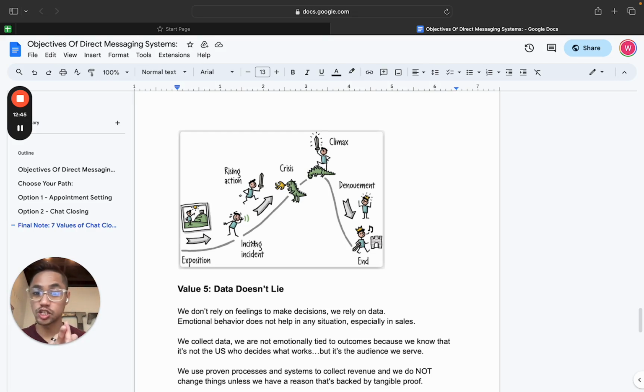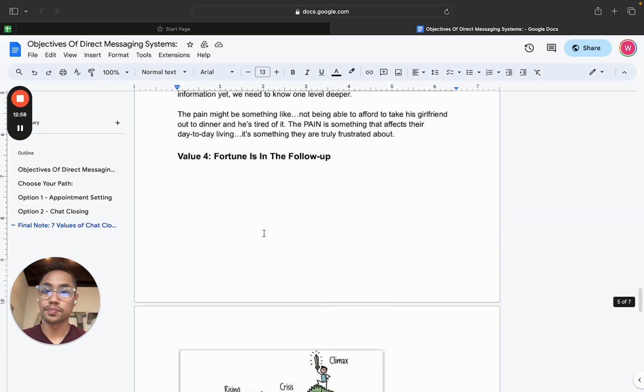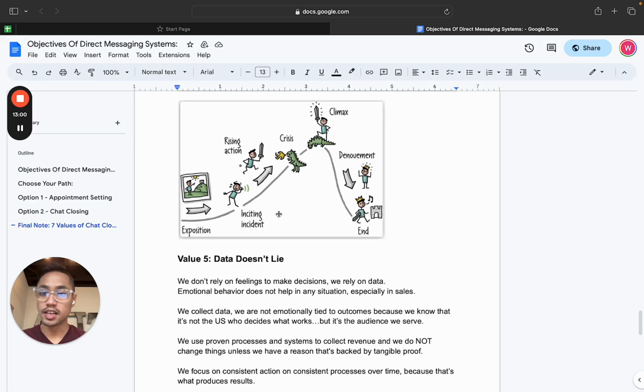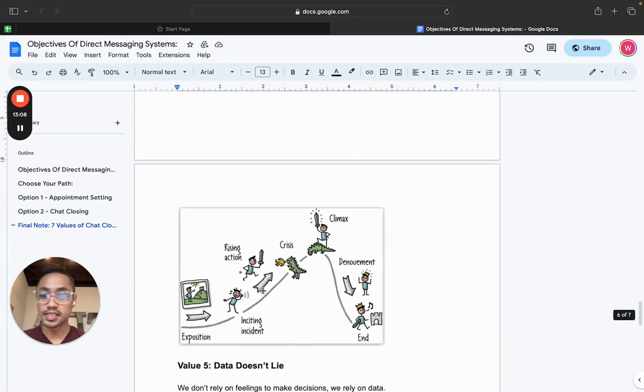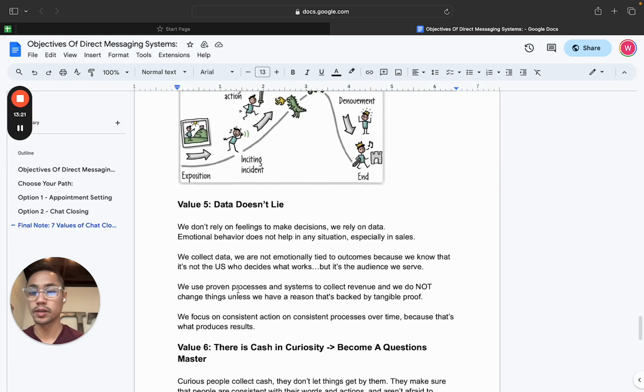Maybe they start working all kinds of jobs. Maybe they start getting depressed. Maybe they start looking up how to make money different ways, right? And then they end up on a phone call with you talking about how to make more money. So there's usually some kind of inciting incident, and we don't know what that is. That can be a reason that someone comes into the chat. But another reason we want to follow up, which is why we said fortune is in the follow-up, is that we don't know when this inciting incident is happening, and we can't rely on them to tell us. So we follow up, because we might hit the right timing where they're actually ready for our products and services, right?